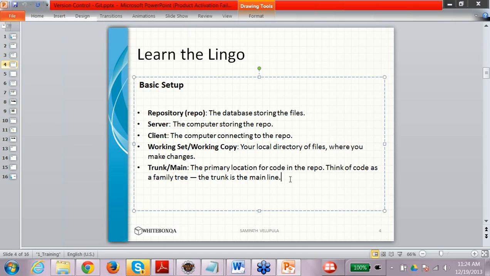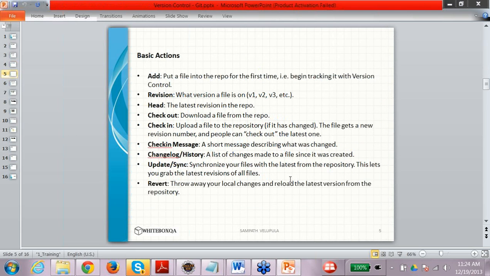Sometimes this question is also asked: how often do we commit the code? Ideally, the code needs to be committed every day, but generally nobody does that. They do it every third day or fourth day, or in some companies there might be a day fixed for checking in your code, but it should not be lying around for long. There should not be code lying on your machine without being committed for a long time, right? It actually leads to a lot of problems. There are certain other terms we would be talking about.